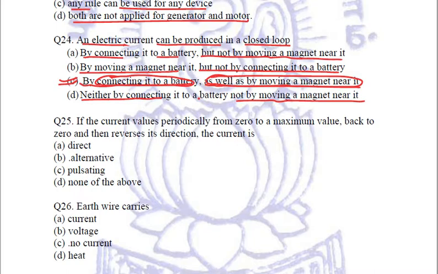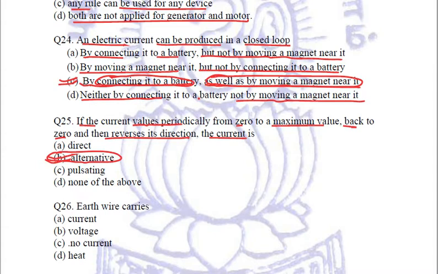Next question is, if the current varies periodically from 0 to a maximum value, back to 0 and then reverses its direction, the current is simple. We know the answer is alternating current.